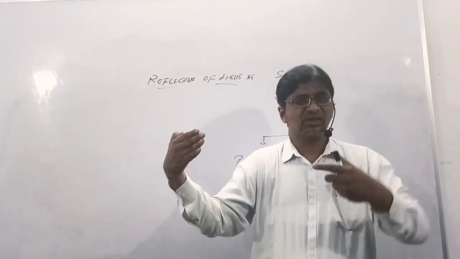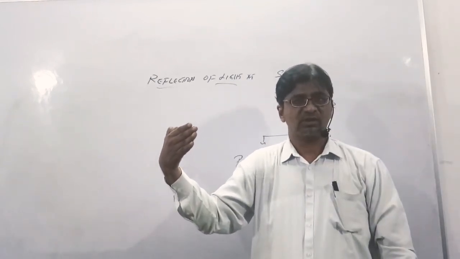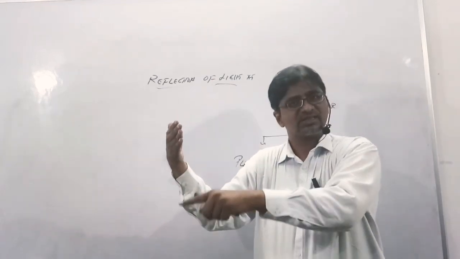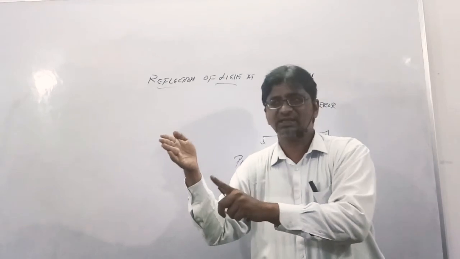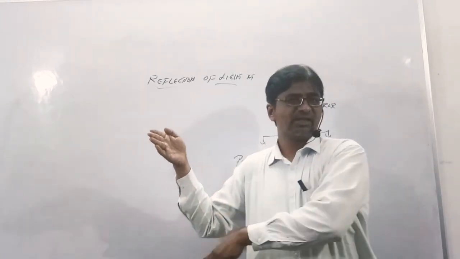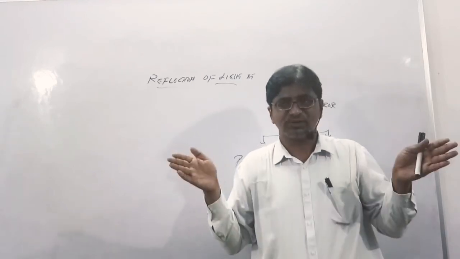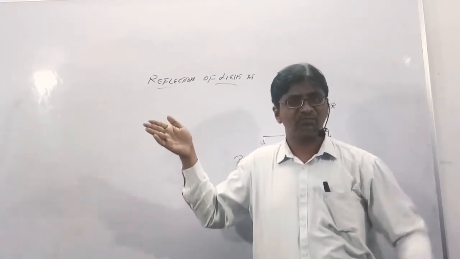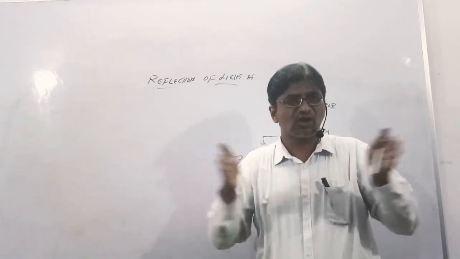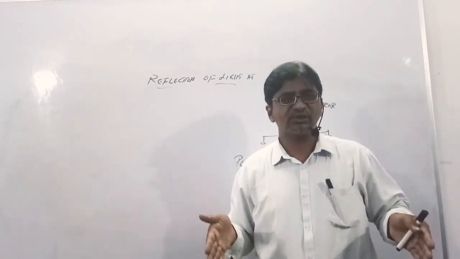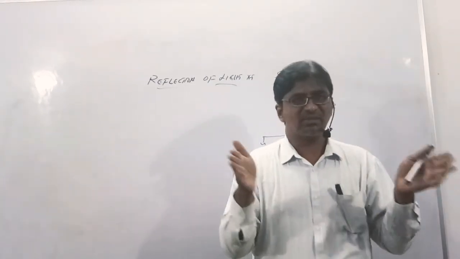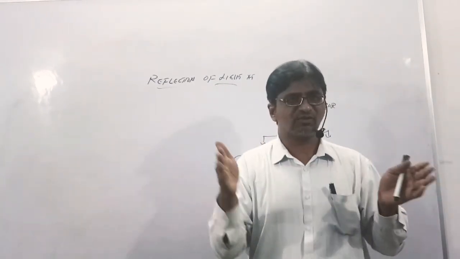The first thing we'll see is the height of the object. Whether the height of the object and the height of the image remain the same. Yes, in a plain glass, the height of the object and the height of the image remain the same. Next, size of the object. When I say height, it is from head to toe. When I say size, it is breadthwise. The size of the object will remain the same as the size in the image. Object का size जितना है, image का size उतना ही था. So these are the characteristics of the plane glass.